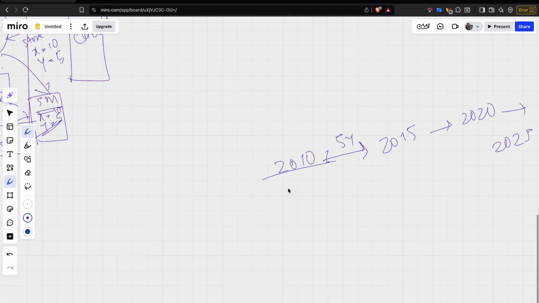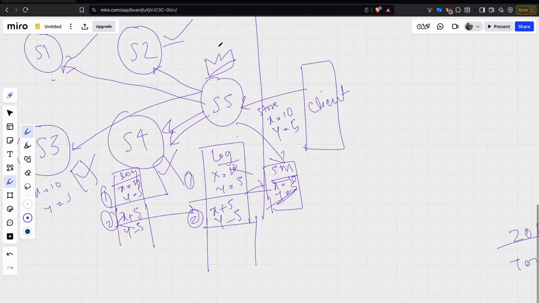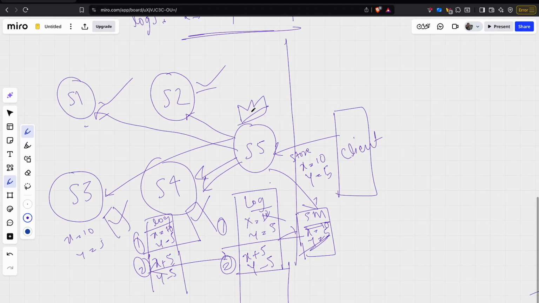So this is term 1, this is term 2, this is 3, and this is 4. Similar is the case here. So now this is the very first term, and this was term 1 of this election.